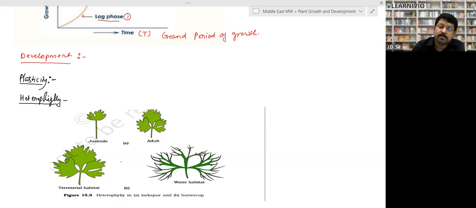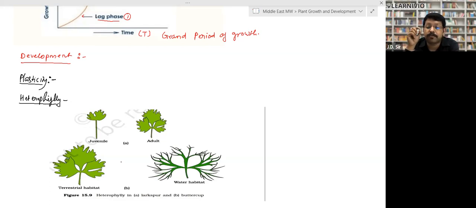As the age changes, at different stages, the morphological structures are different, right? When a child is small, it does not have a mustache and beard. When it grows up, it has a mustache and beard. So that is also plasticity, change in morphological structure due to change in age, right?